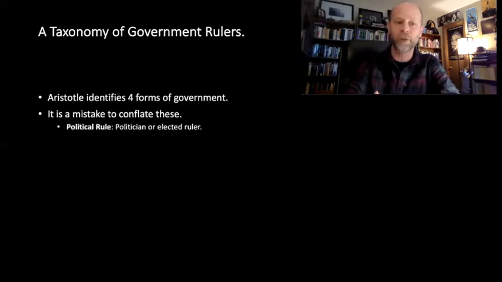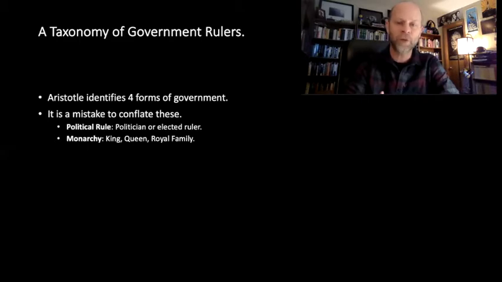All right, so let's take a look at what these different forms of government are. On the one hand, we have what we might call political rule, or rule by a politician or politicians, elected rulers. This would be like in a democracy, similar to what we have in the United States. Of course, in the United States, we have a representative republic, but that would still fall under political rule by elected leaders.